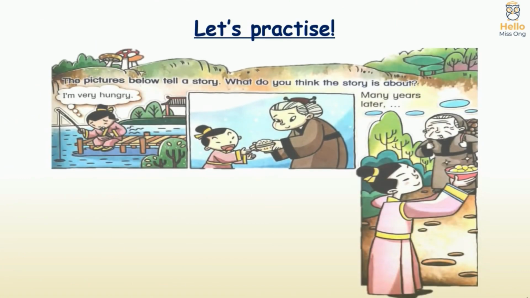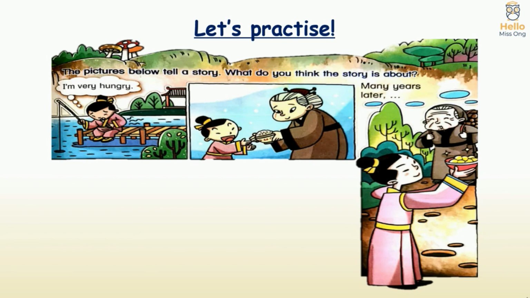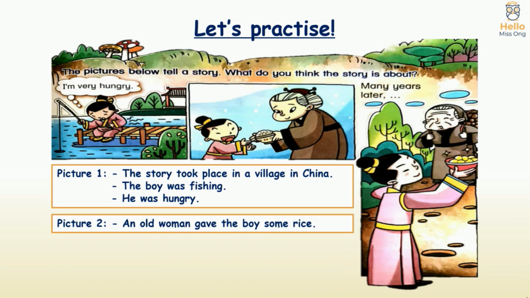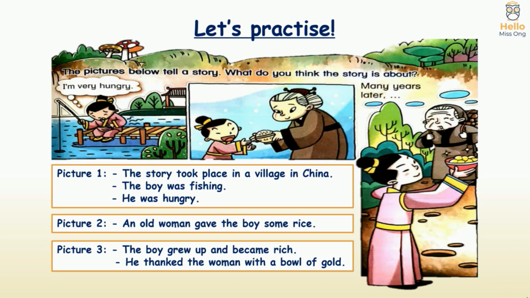Let's practice. The pictures below tell a story. What do you think the story is about? In the first picture, what can you see? Yes, in picture 1, we notice that the story took place in a village in China. The boy was fishing and he was hungry. In picture 2, an old woman gave the boy some rice. And then many years later, we can see that the boy grew up and became rich, and he thanked the woman with a bowl of gold.